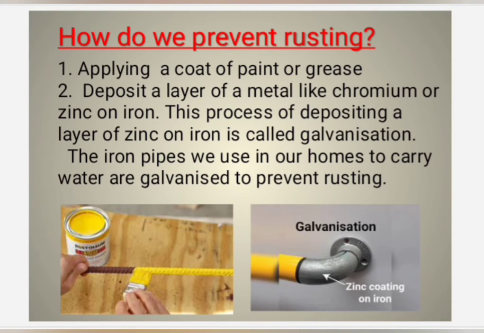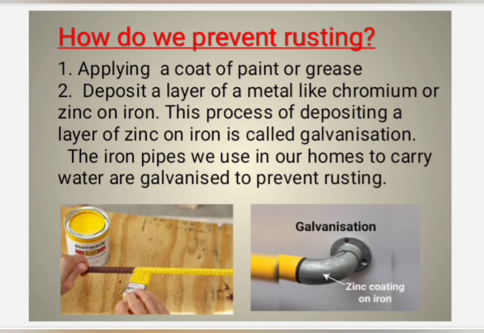You know that iron, when it comes in contact with moisture or oxygen, acquires or develops a brownish substance. This is called rust, and this process is called rusting.